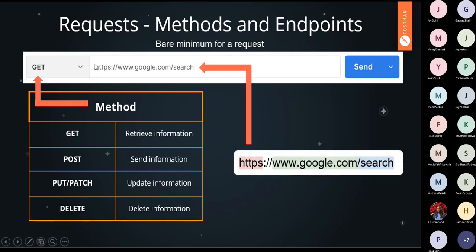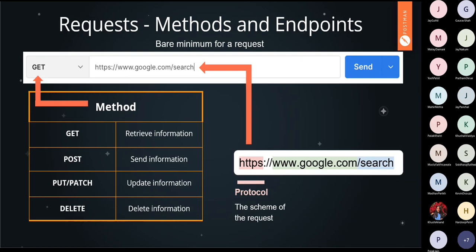Now coming to this part. This is basically the address or endpoint URL where your request can be heard by the server through the API. If I want to break this into 3 parts: first, HTTPS is the protocol used by your request, in this case hypertext transfer protocol secure.